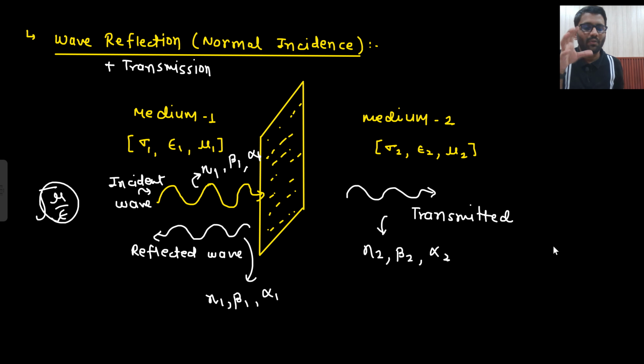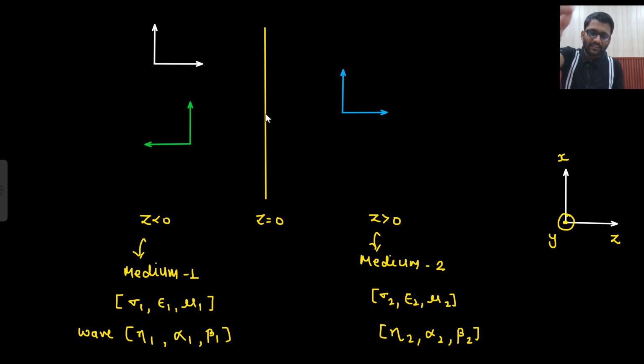Now let's understand more what I mean by this boundary and how the waves are being reflected. Let's just say this is my boundary, which is z equals to 0. Now my wave is traveling from z less than 0 to z greater than 0. This diagram is in 2D. What do I mean by that?